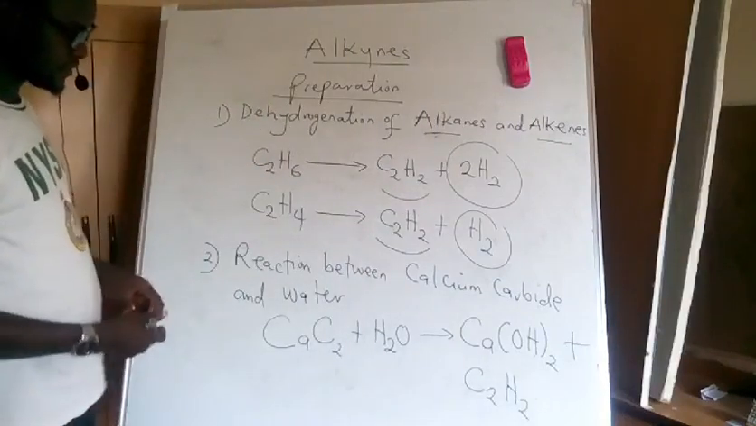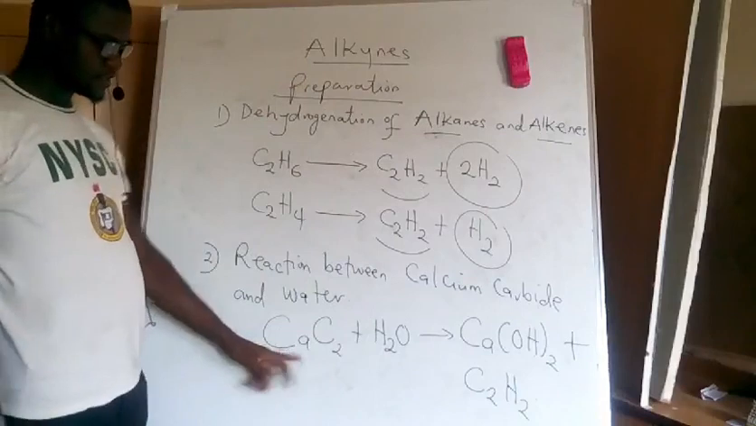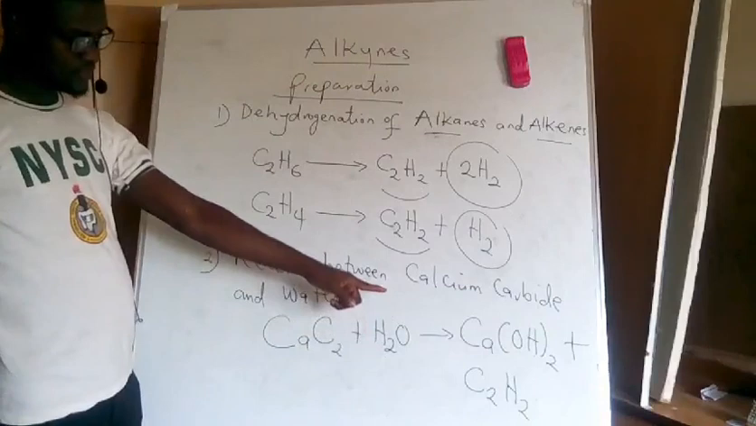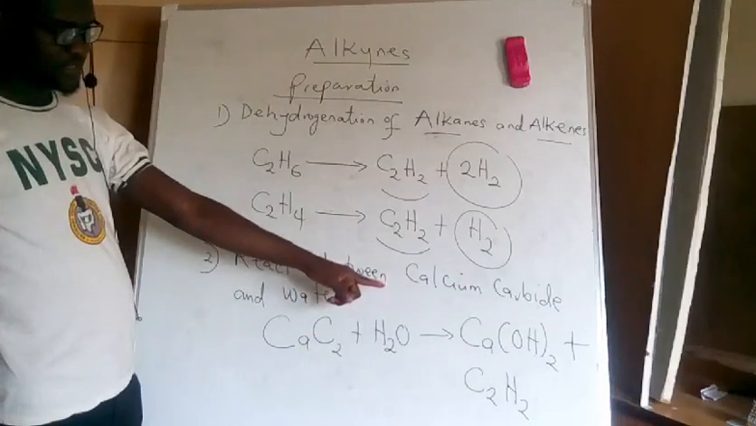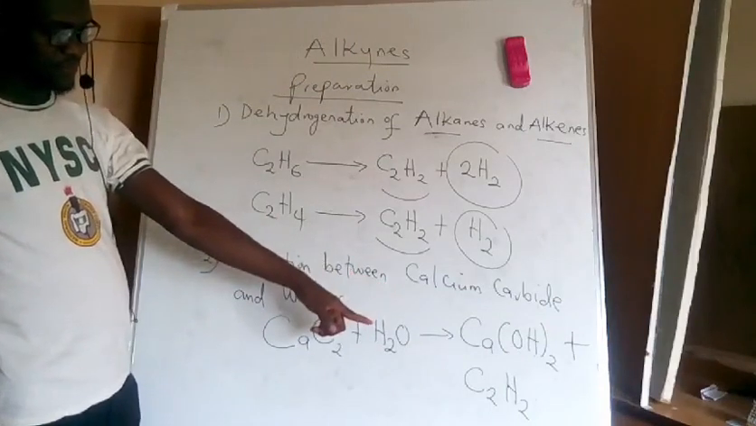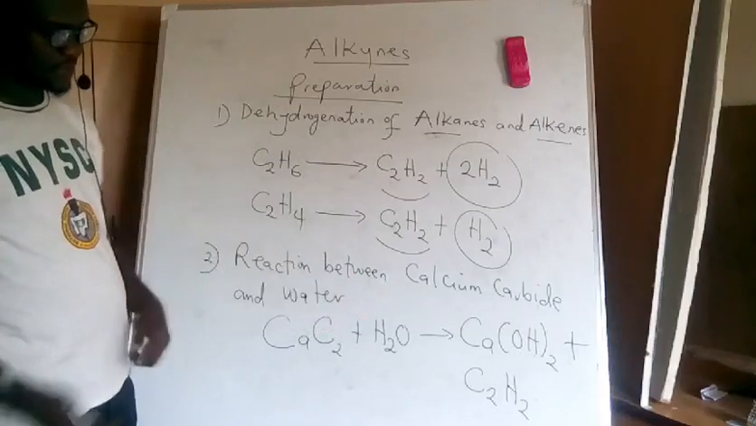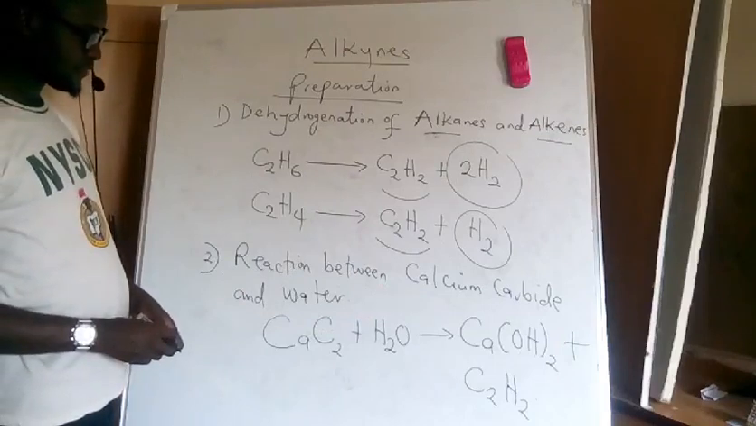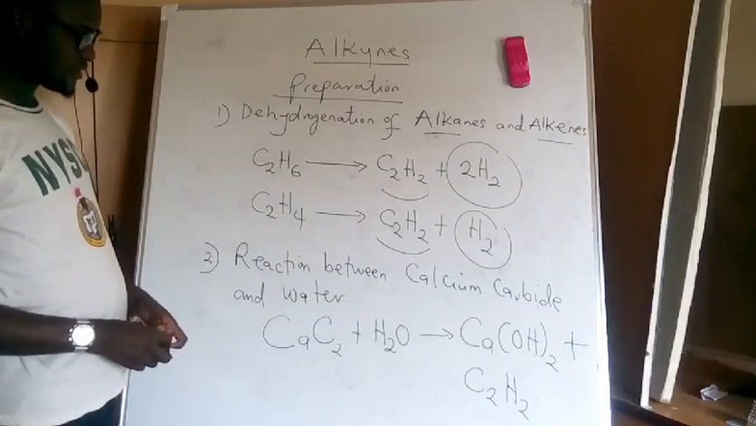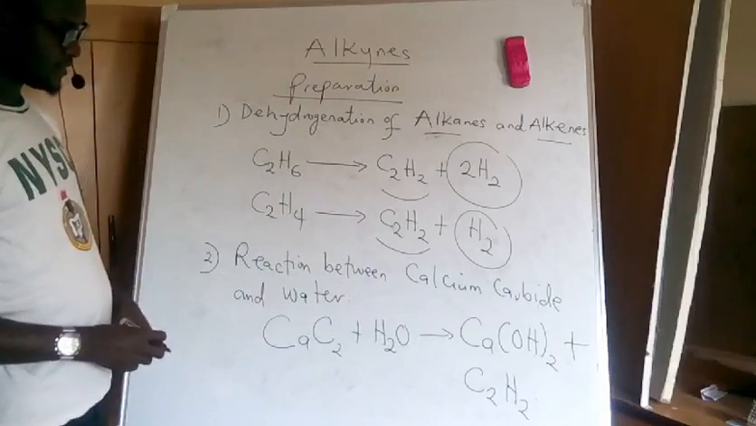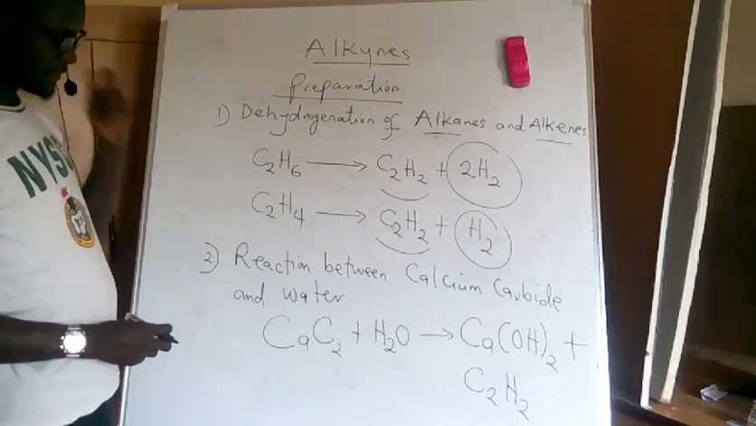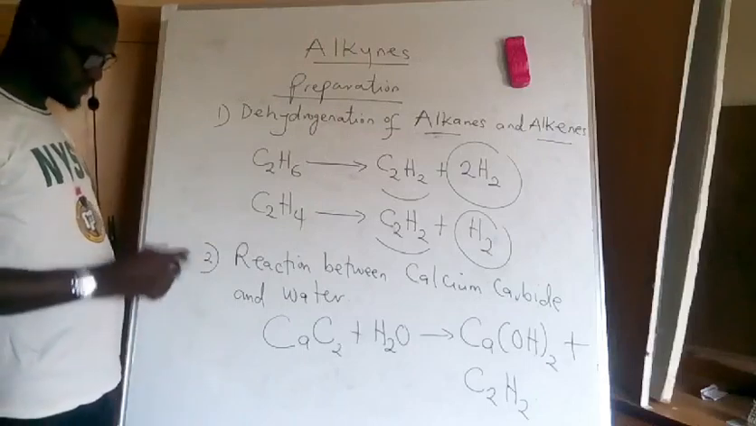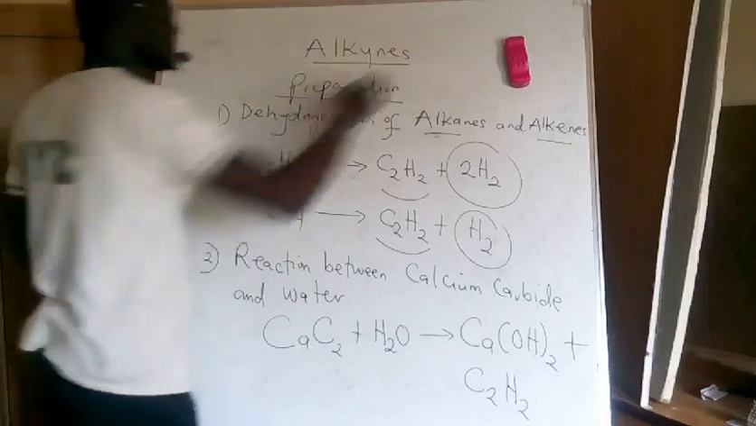Now if you look at this reaction very well, this is calcium dicarbide reacting with water. So what I produce is calcium hydroxide, which is slaked lime. Then I'll also produce my alkyne, C2H2. So by reaction between calcium dicarbide and water, I'll produce slaked lime and alkyne. The particular alkyne in this reaction is ethyne. So I can use this method also to prepare my compound.